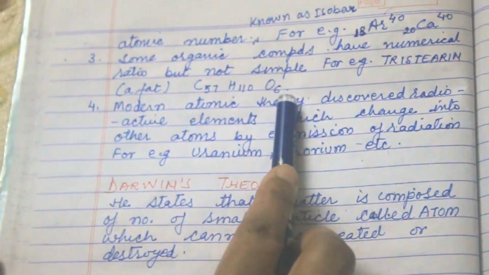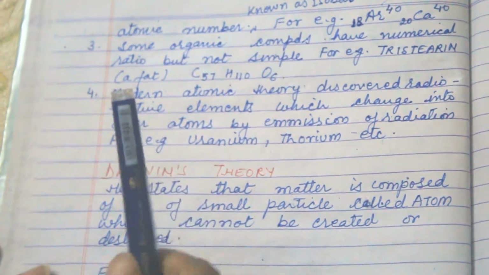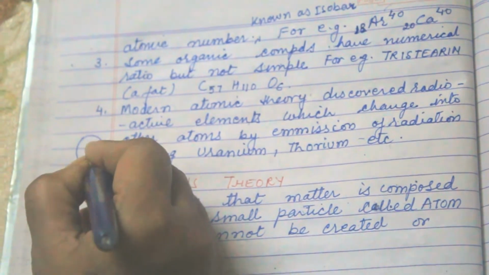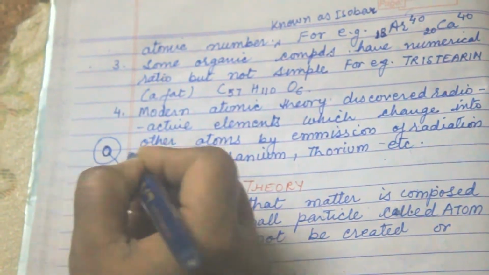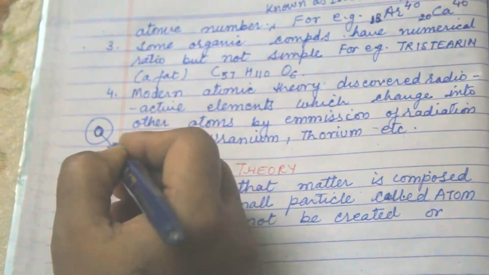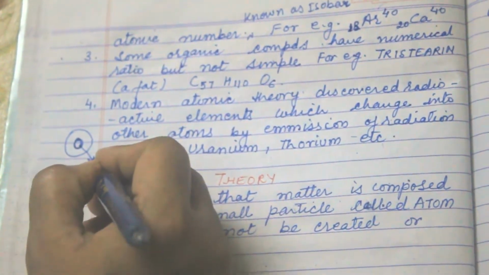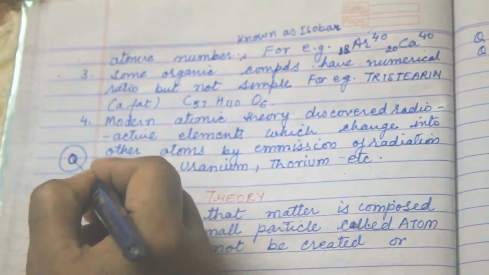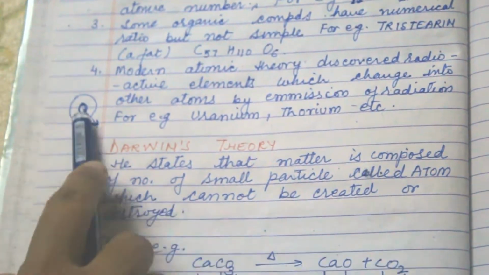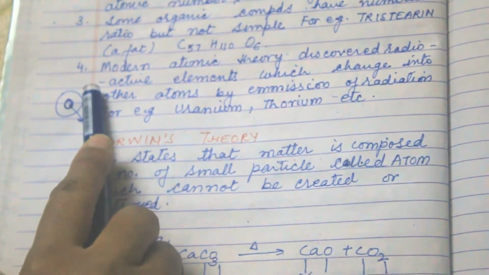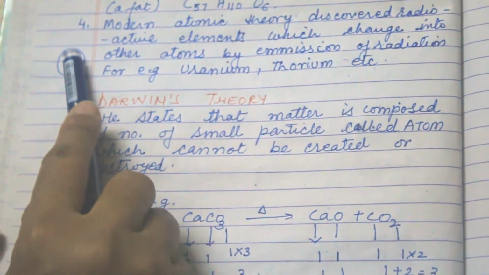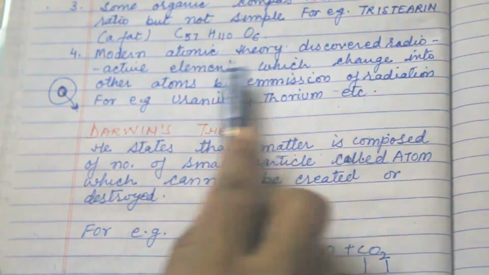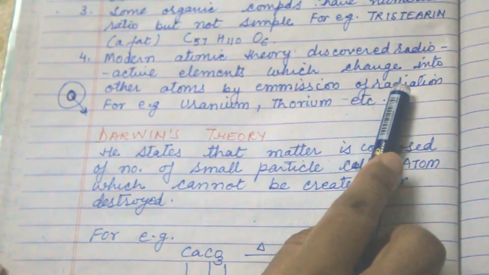Now, modern atomic theory discovered radioactivity, in which substances emit rays from their nucleus. This is the nucleus, and it emits rays to balance the nucleus. If it does not emit the ray, then the nucleus is not balanced. So it has to emit the ray outside to balance the nucleus, and these types of elements are known as radioactive elements.